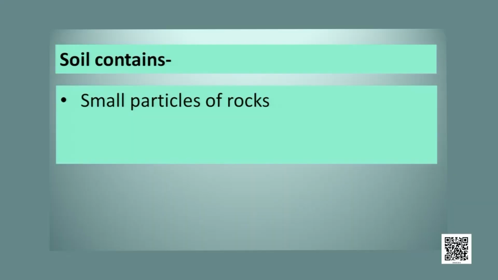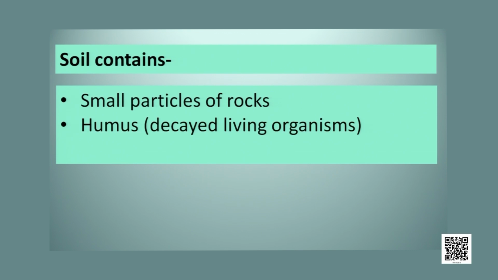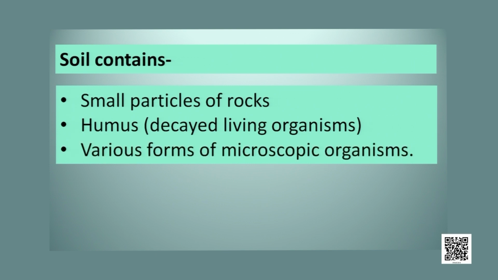Now, what does soil contain? Soil contains small particles of rocks. That is, when rocks powder down, they make the main part of soil. And humus, decayed living organisms is called humus, and various forms of microscopic organisms are also there in the soil.